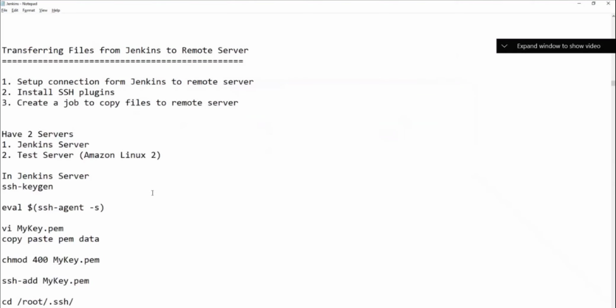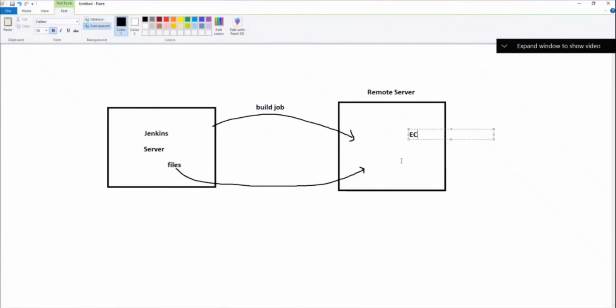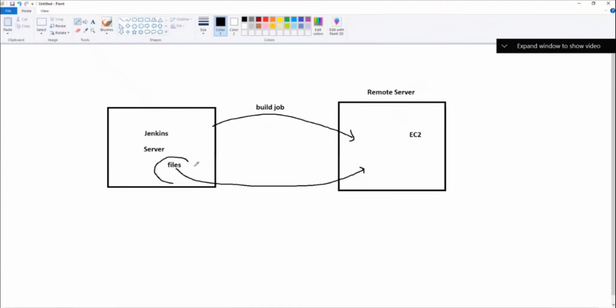Meanwhile, I wrote it here. Let me explain and then we'll do it. What's the task here? Transferring files from Jenkins to a remote server. The remote server is nothing but an EC2 instance. I want my files which are here to be copied automatically to the other server with a build job.